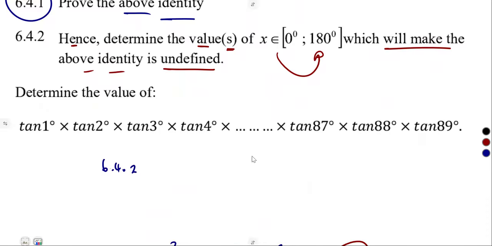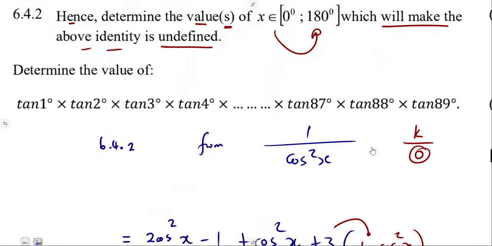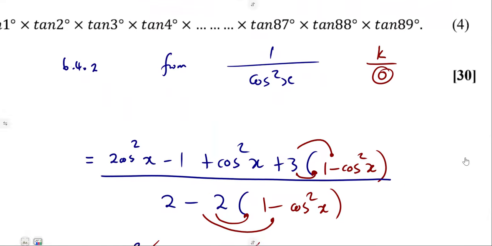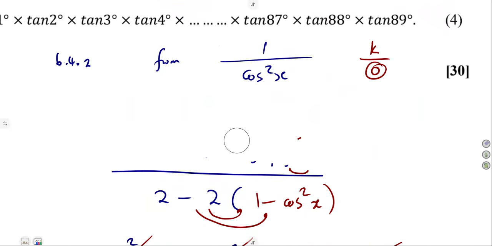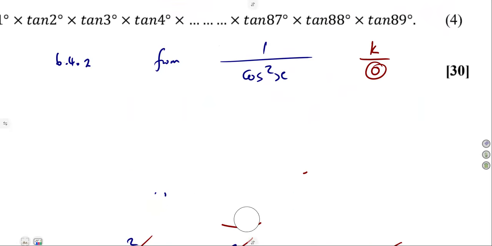So this is it from the right-hand side, 1 over cos squared of x. For us to have this undefined, just like k over 0, the denominator has to be equal to 0, then we can solve. So if our denominator is equated to 0, it means we have cos squared of x being equal to 0, just like that.